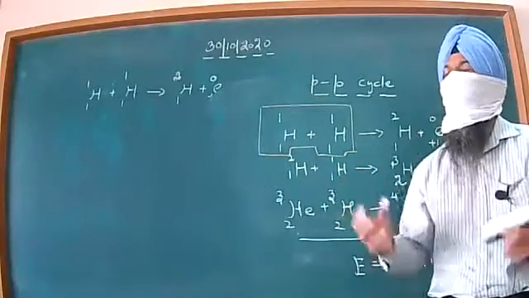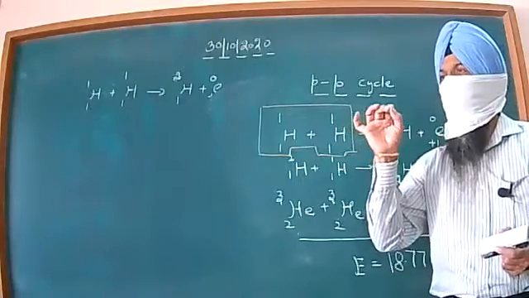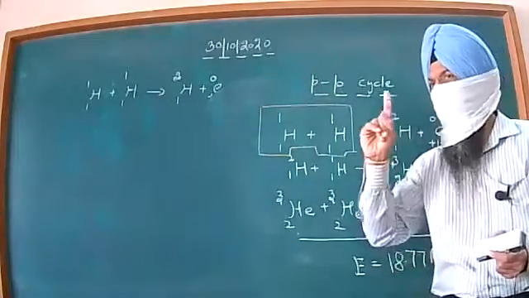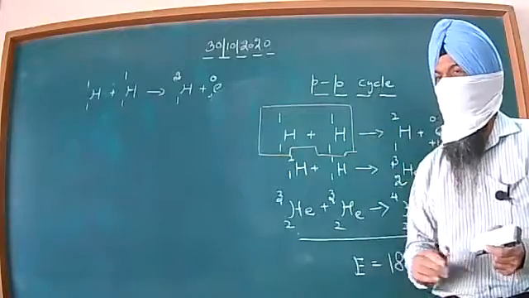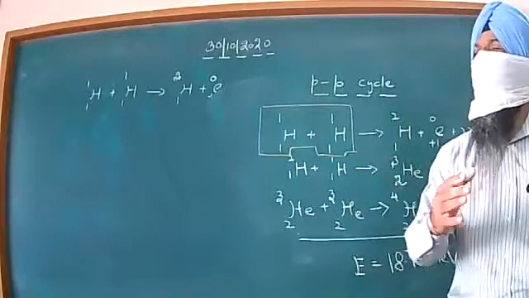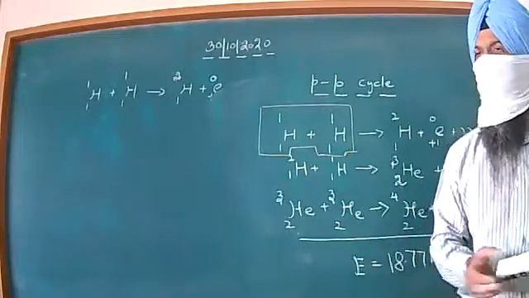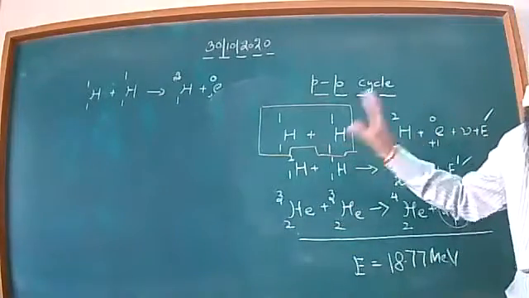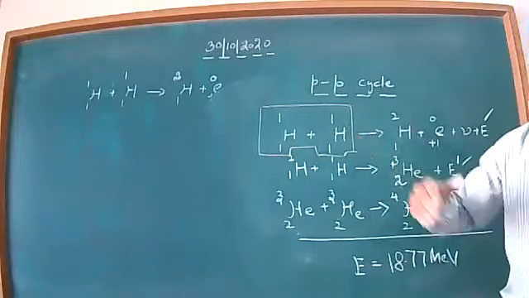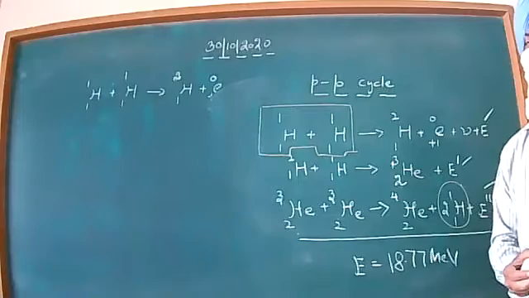You can well imagine, Earth is at a distance of 1.5 into 10 raised to 11 meter, one astronomical unit away. Even then, at such a distant place, we are getting a large amount of solar energy to use in our daily life. So all this energy is on account of the nuclear fusion reactions taking place inside the sun.